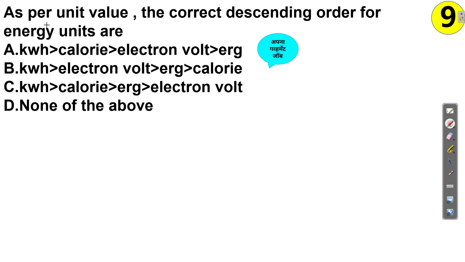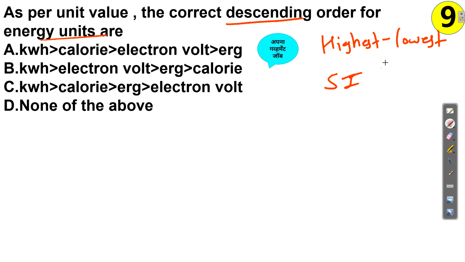Okay, see this now: as per unit value, the correct descending order for energy units. These four are units of energy: kilowatt hour, calorie, electron volt and erg. Now we need to arrange them in descending order, means from highest to lowest, right? So the problem is that we need to convert all the units, or remember all the units in one common unit. The common unit, or I can say the SI unit of energy, is what? Joules. So I will start with kilowatt hour.